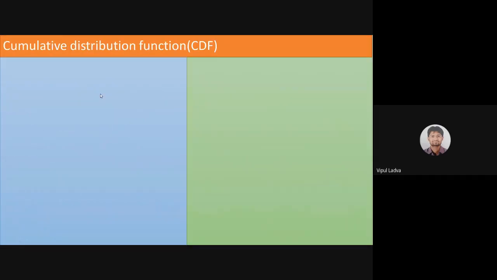Okay. Now, before going for the example of probability density function, we need to define one more important concept, that is cumulative distribution function. Now, cumulative distribution function हम दोनों के लिए define करेंगे. We are having two different kinds of random variable, continuous and discrete, and this cumulative distribution function is defined for both, whether we are dealing with the discrete random variable or the continuous random variable. हम दोनों के लिए डिफाइन कर सकते हैं.